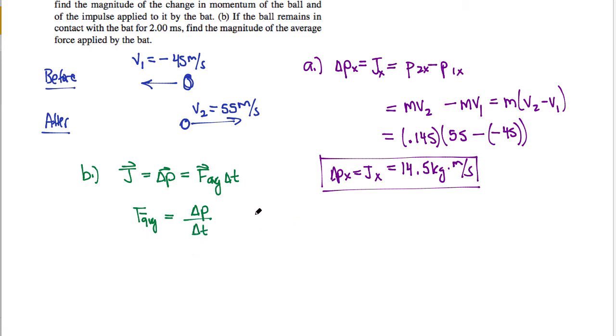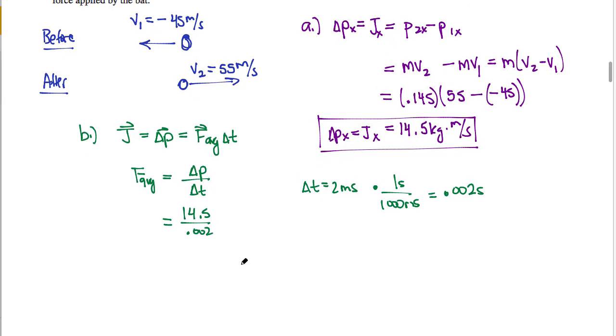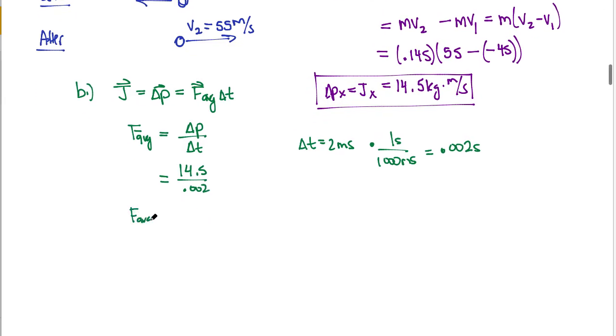So really quickly, I'm going to convert my time interval to seconds because I have seconds over here. So delta t, which is equal to 2 milliseconds, would be converted to seconds just by saying there's 1 second per 1,000 milliseconds. So I'll have 0.002 seconds as my time interval, and my change in momentum is 14.5. So my average force will end up being of magnitude 7,250 newtons, acting on the ball over that short time interval.